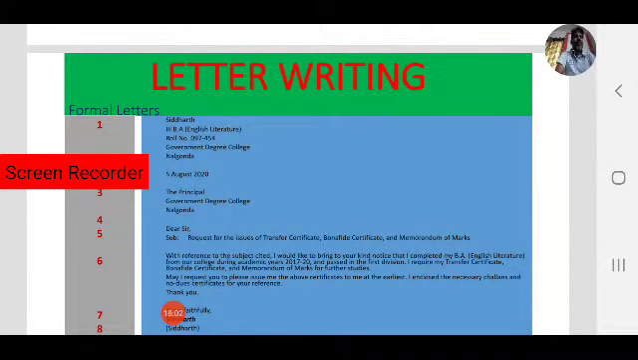Okay. Who wrote the letter? Siddharth. When did he write the letter? 5th August 2020. Whom did he address the letter to? To the Principal, Government Degree College, Nalgonda. Next, what is the purpose of writing this letter? Siddharth wants to collect the transfer certificate, that is TC, bona fide certificate, that is study conduct, and memorandum of marks.